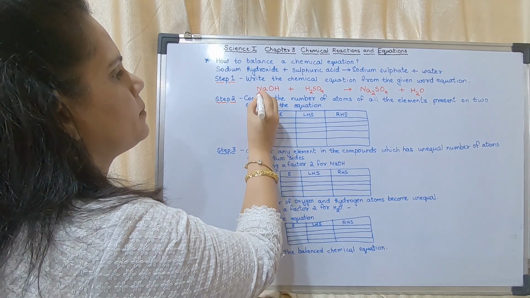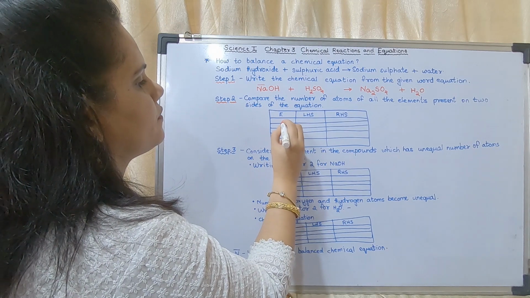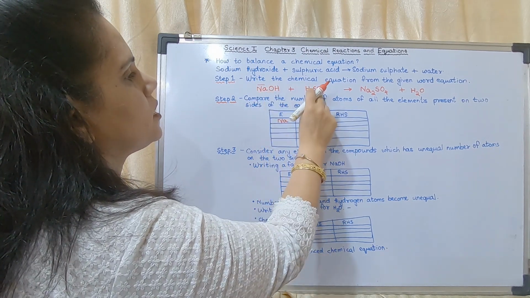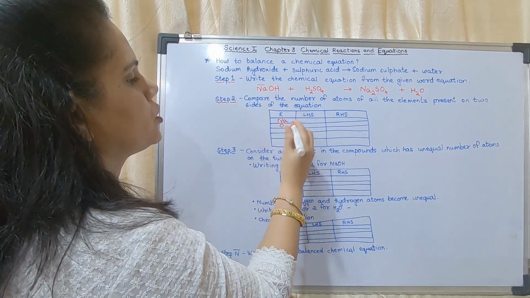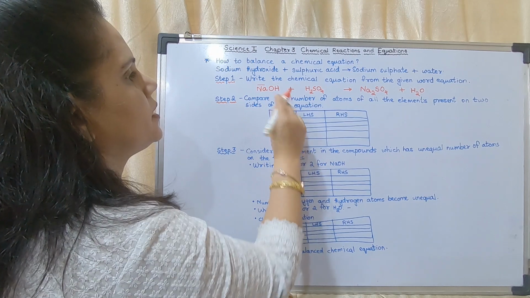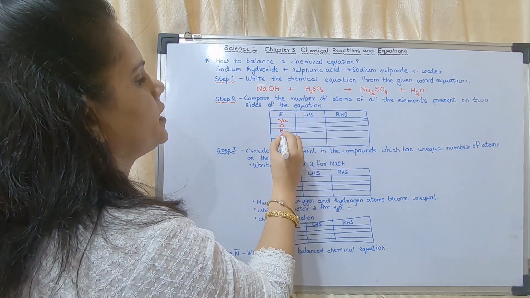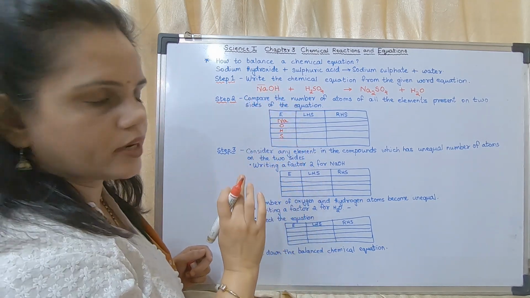So what are the elements? The first element is Na. The second element is O. The third element is H. There is also one S. So how many elements are there? There are 4 elements.